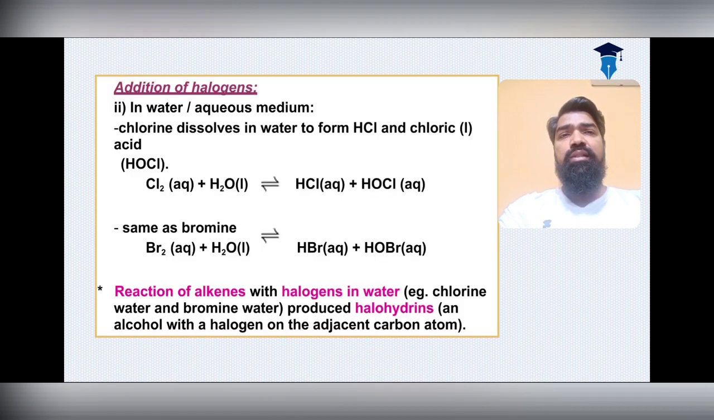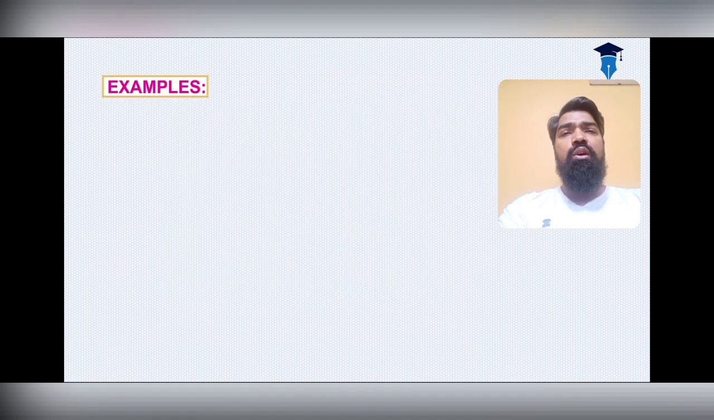Now, on addition of halogens, the second most important point is the water or aqueous medium. The reaction is this: chlorine dissolves in water to form HCl and hypochlorous acid, and the same happens with bromine. The reaction of alkenes with halogens in water, like chlorine water and bromine water, will produce halohydrins, an alcohol with the halogen on the adjacent carbon atom. This is a simple reaction of addition of halogens.